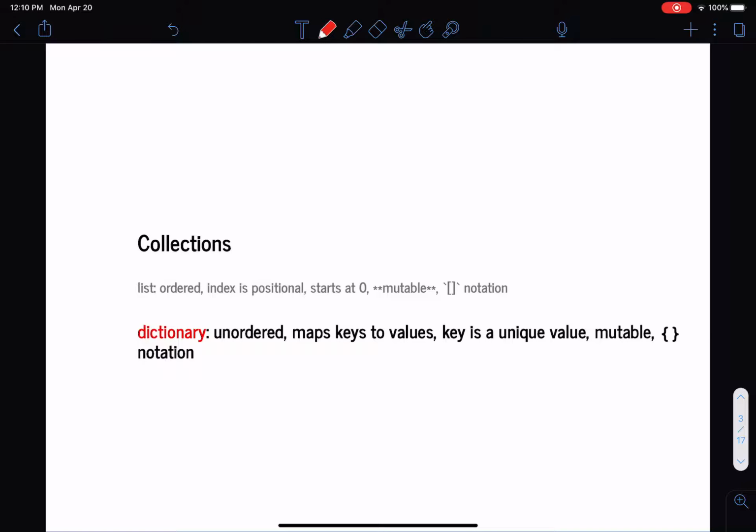And now we looked at a dictionary, which is an unordered collection that maps keys to values. The keys in the dictionary are unique. And then the dictionary, just like a list, is mutable. And then we use the curly brace notation to declare a dictionary.